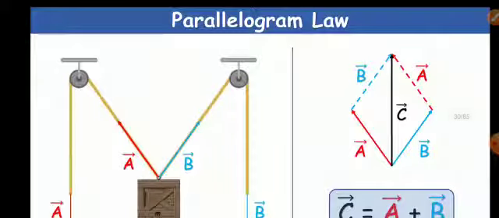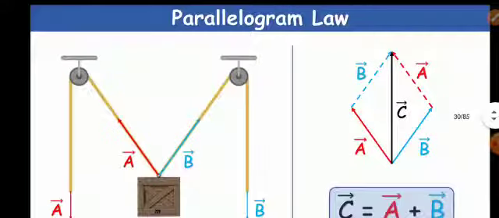There is another law known as parallelogram law of vector addition for adding two vectors, which says that if two vectors acting on a particle simultaneously can be represented both in magnitude as well as direction by the two adjacent sides of the parallelogram, then their resultant is represented both in magnitude as well as direction by the diagonal of the parallelogram originating from the same point.